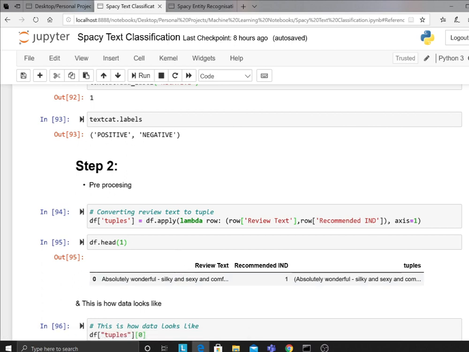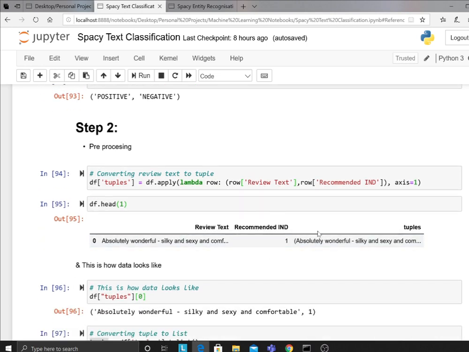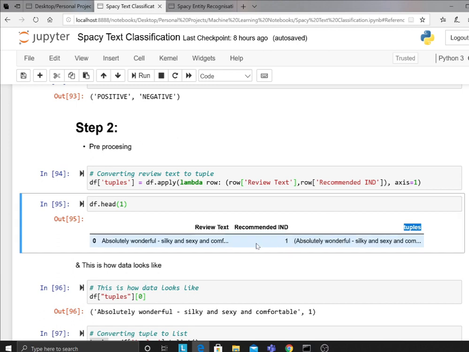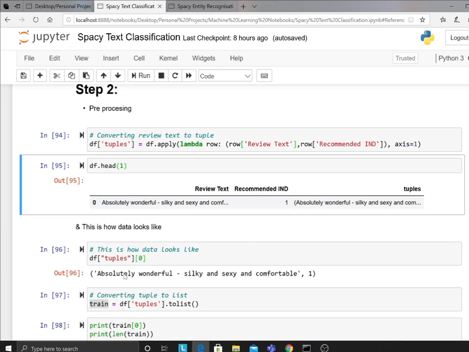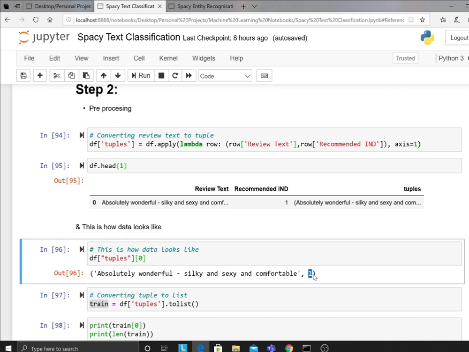First of all, as you can see, this function right here, what it does, guys, is convert the data into a tuple format. So I just want to show you. I did head. This is how the data looks like. You have a column called tuple. And if I print that, this is how it looks like. You have the raw text and you have the label. Okay, so that makes sense. We just converted it into a tuple.